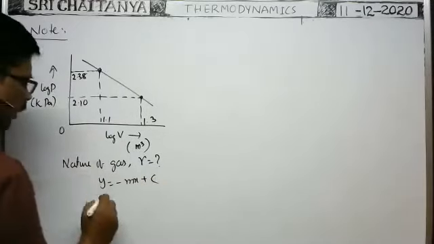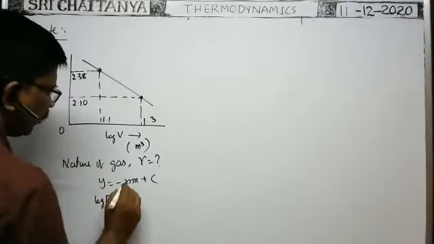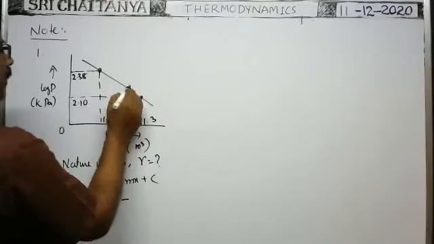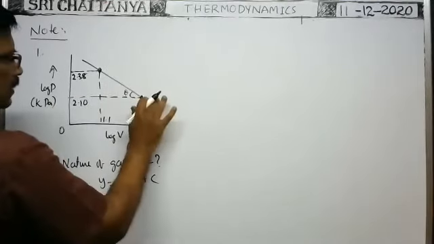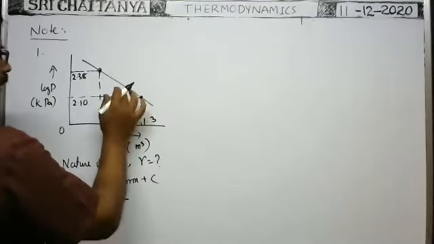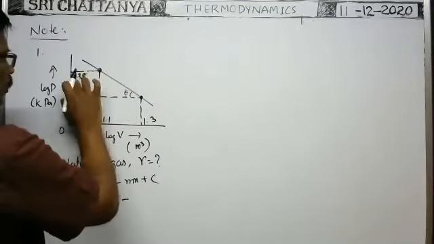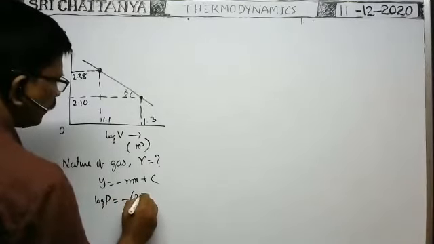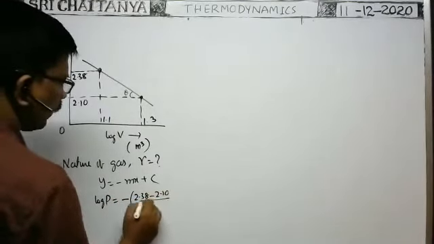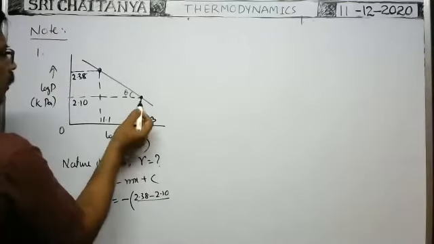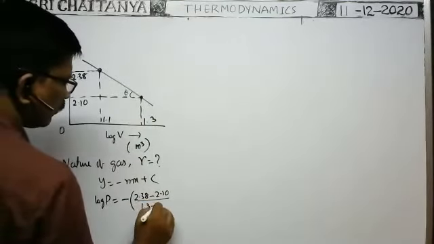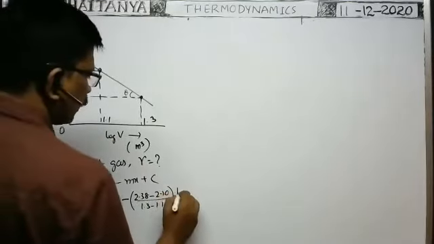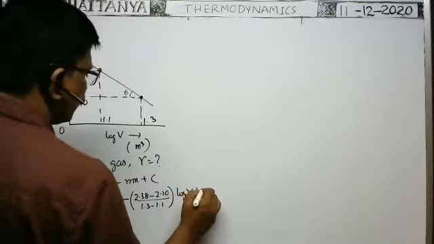Along the y-axis we have taken log P, so log P is equal to minus the slope times x. Suppose the angle made by the straight line with the volume axis is theta. Then tan theta is opposite by adjacent. Opposite is 2.38 minus 2.10, already we have written minus, by adjacent side 1.3 minus 1.1, into x. Along the x-axis we have taken log V, so we write log V plus some constant c.